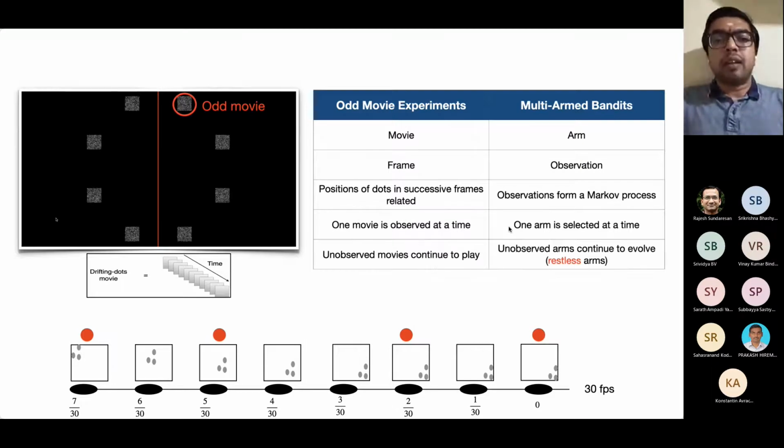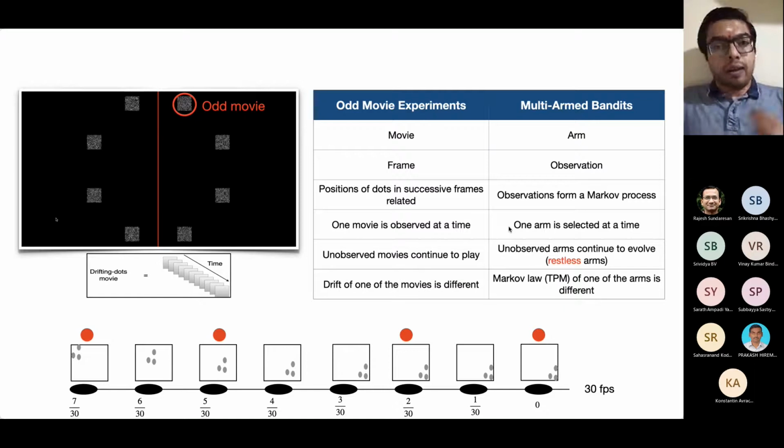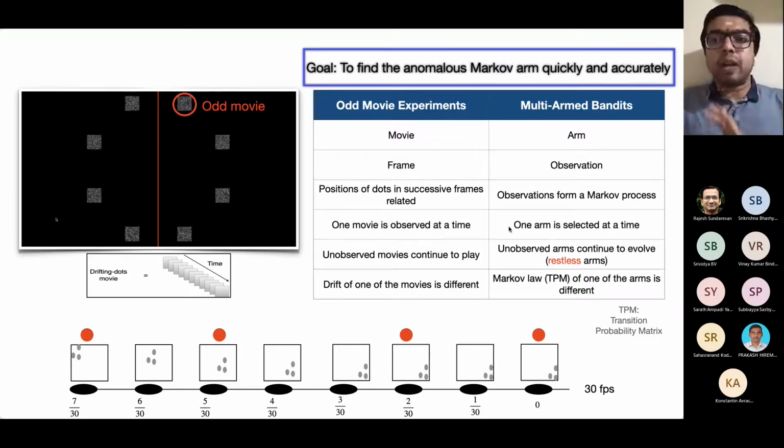Okay, and then the most important point to observe here is that the unobserved movies continue to play whether or not they are observed. Now, this in the setting of multi-arm bandits is what is called the setting of restless arms. The drift of one of the movies is different. Now, that is analogous to saying that the transition law of one of the Markov processes, of one of the arms, is different. Okay, so combining all these ideas together, here is our problem setup. And of course, the goal for us is to identify the anomalous Markov arm, or the odd arm, the odd movie in the example, as quickly and accurately as possible.